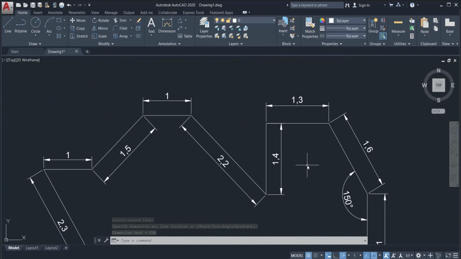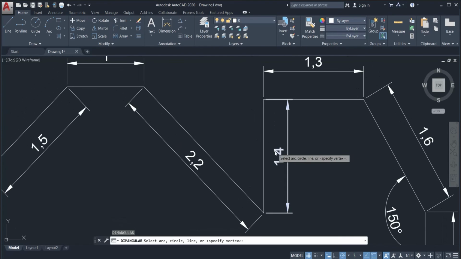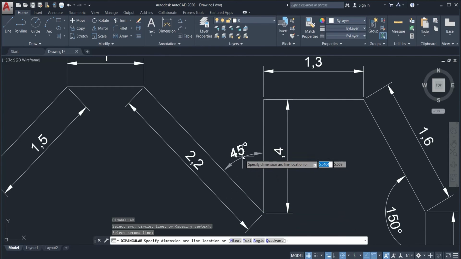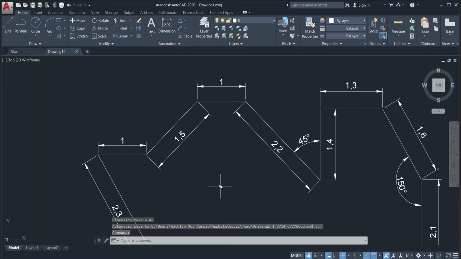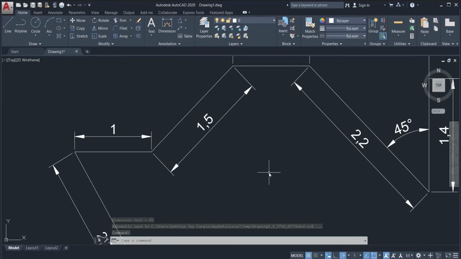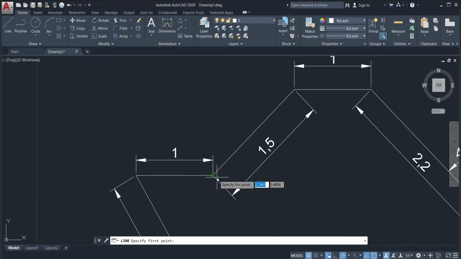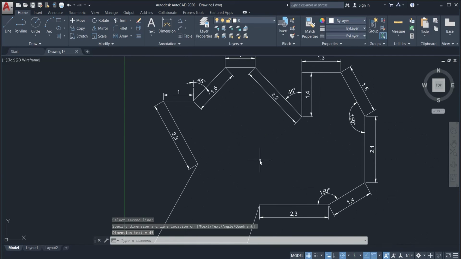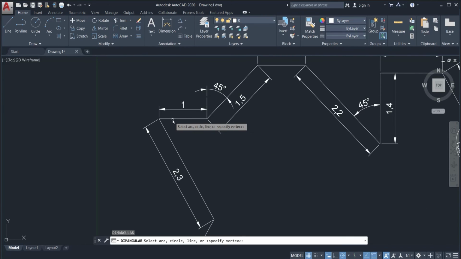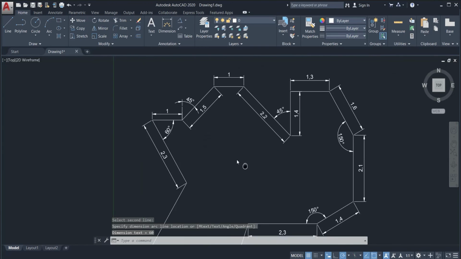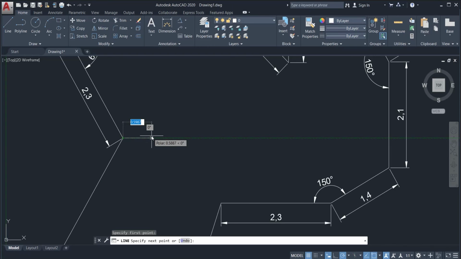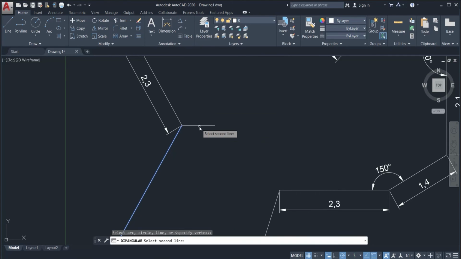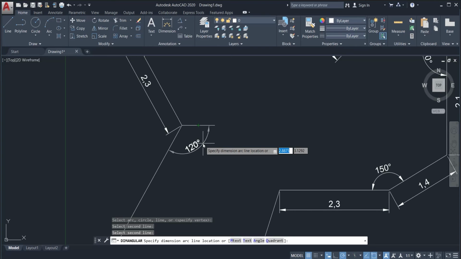If we move over in this part, a dimension should be added in the next angle and that is 45 degrees. Another 45 degrees is to be added here. However, we first need to insert a straight line so that putting the dimension can become easier. Click again on the 2 lines and that will result to 45 degrees. Now this is the second to the last angle, and that should be 60 degrees. For the last angle, we also have to add another line here using the line command for the ease in putting dimensions, and that's 120 degrees.